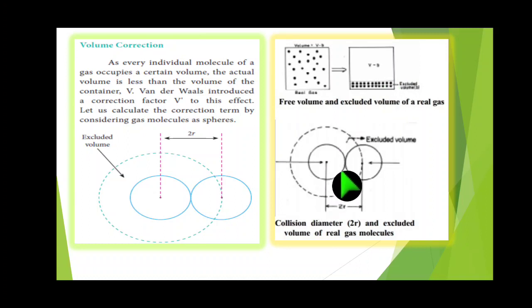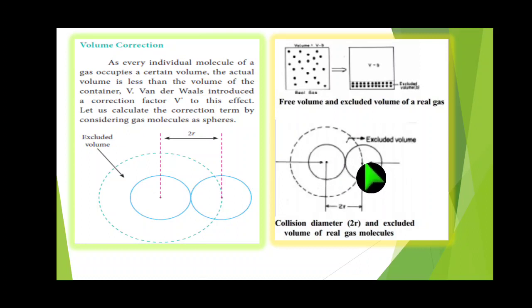Okay, here the collision diameter is 2R, and the excluded volume of real gas molecules. When two gaseous molecules are going to combine or make a collision, we have to take the radius of one gaseous molecule, from the center to the outer edge, and likewise for the other gaseous molecule.